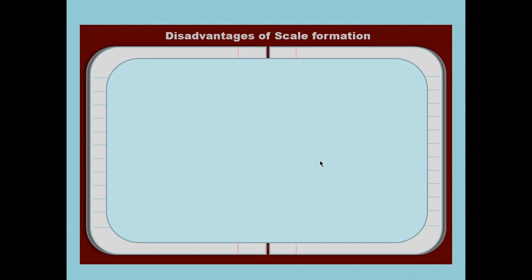What are the disadvantages of scale? First is the wastage of fuel. Why? Because scales are formed inside the wall of the boiler. When we heat the boiler from outside, it does not allow that heat to transfer towards the water.